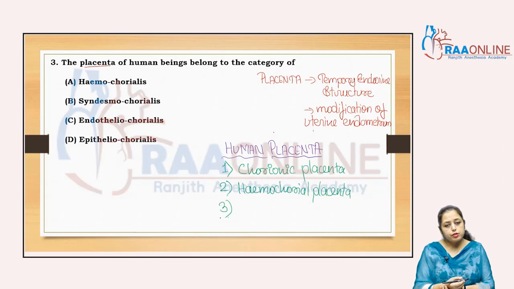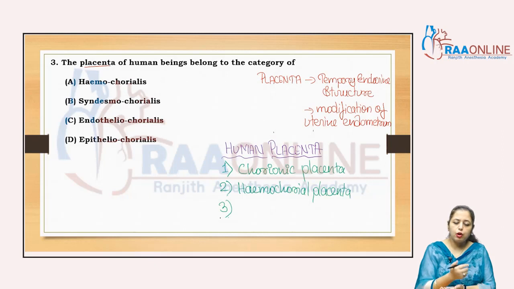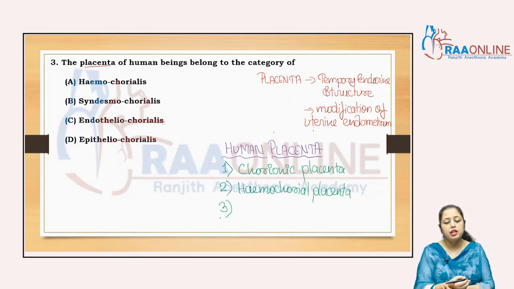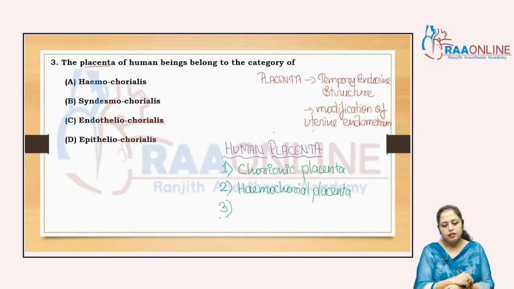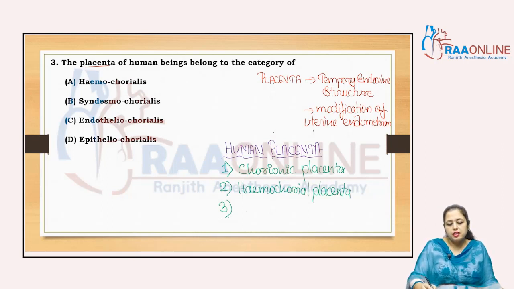On the basis of that, if there is the loss of decidua, then it is called the deciduate placenta. If there is no loss of any uterine tissue, that is called non-deciduate placenta. And what will happen in contradeciduate? If the fetal part of the placenta is retained in the uterus, then that part is absorbed there. Clear? So in that manner, the human placenta is the deciduate placenta.